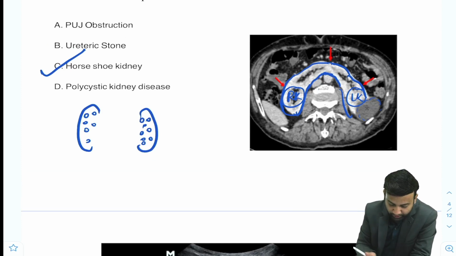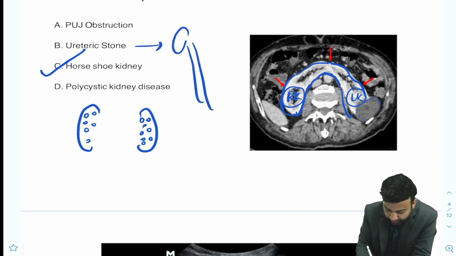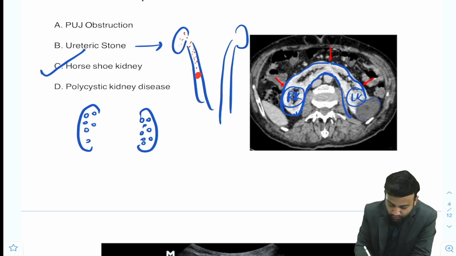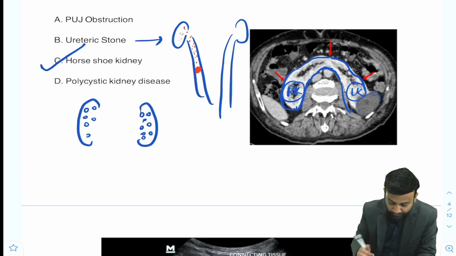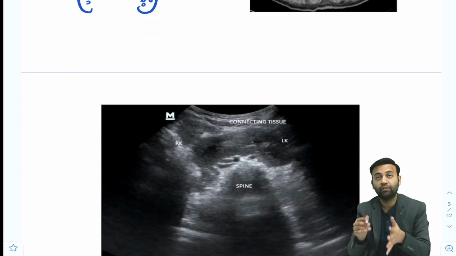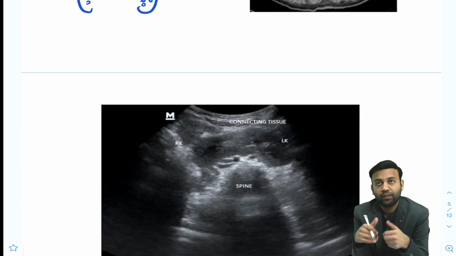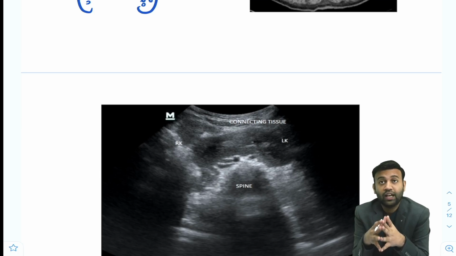If it had been a ureteric stone, they would have shown you a ureter, and within the ureter a hyperdense structure, due to which there would be upstream dilatation of the ureter and pelvicalyceal system. So this is how a ureteric stone will look. Now suppose next time, in a new exam, they ask a USG image.